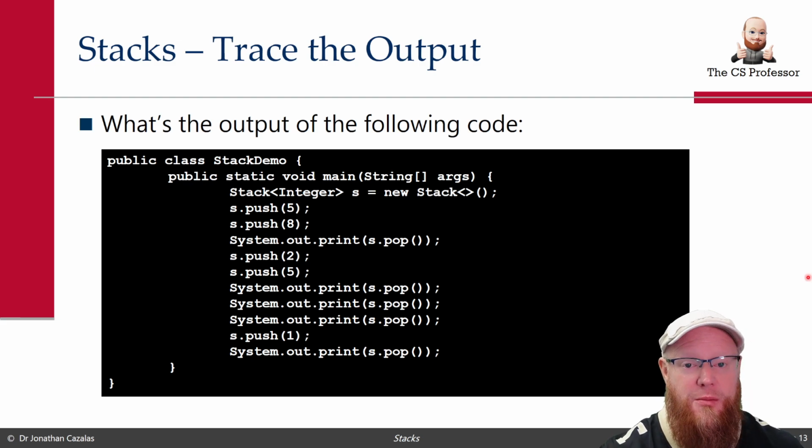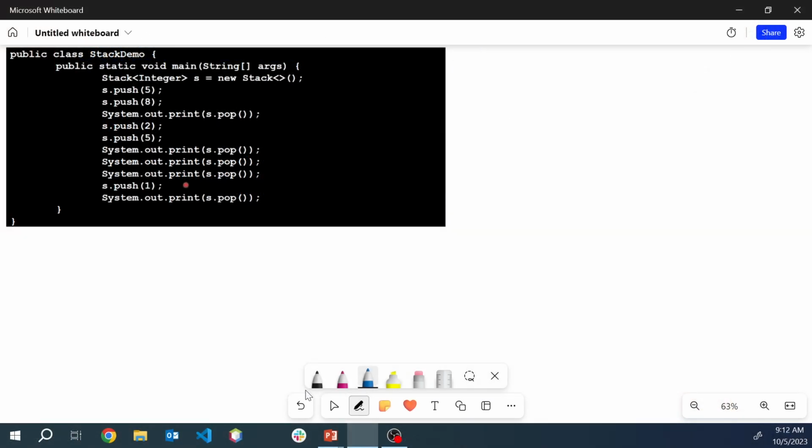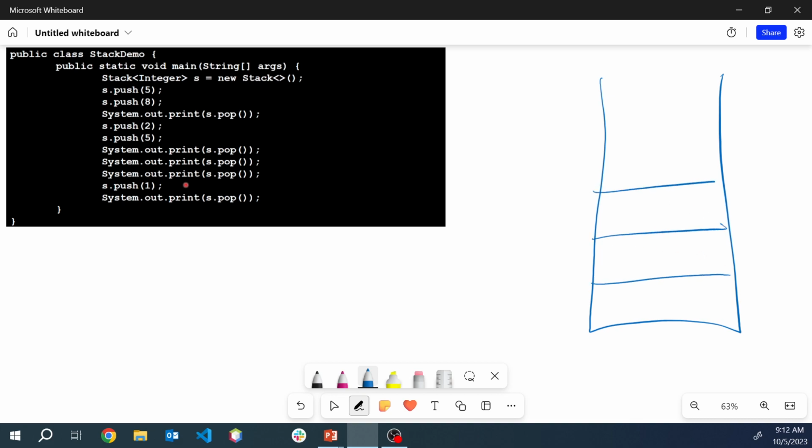So what I'd like to do is come over to the trusty tablet and now draw this one out. So first of all, I'm going to make a new stack. I draw it here as an actual stack. I'm going to put some placeholders in here. And what does it say? It says that we're going to actually push a 5. So we push the 5. What's the next line of code right here? It says push an 8. So we push an 8. So now we have 2 values in that stack, the 5 and the 8.